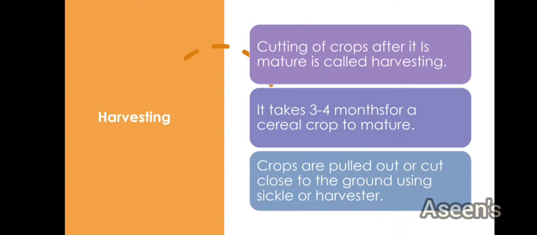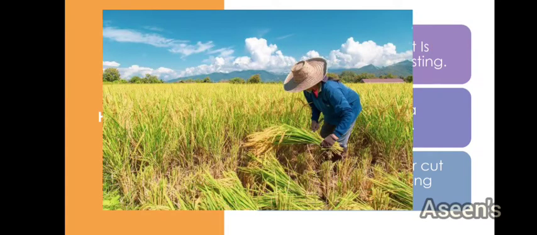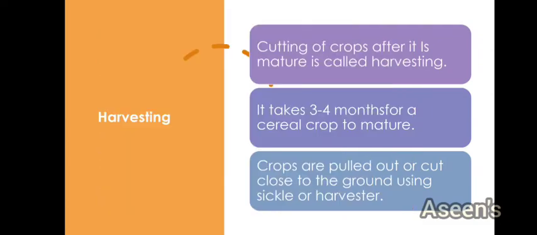Coming to the next topic, jumping on to harvesting. So what is this harvesting now? Harvesting and reaping are the same. Since in your textbook they have used only the word harvesting, we are going to stay with only this word. So harvesting is nothing but cutting of crops after they are mature. Once the crop has grown completely and the grains are completely formed, they are ripe now. So in that case you are going to cut these crops, they are ready now.